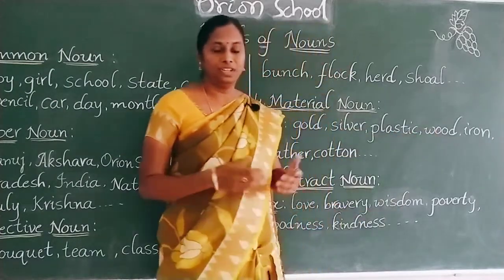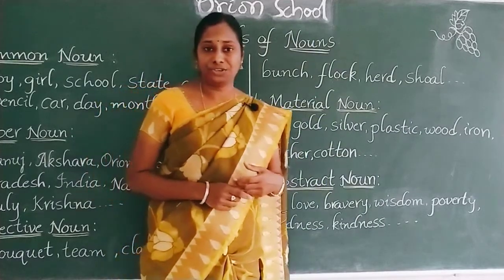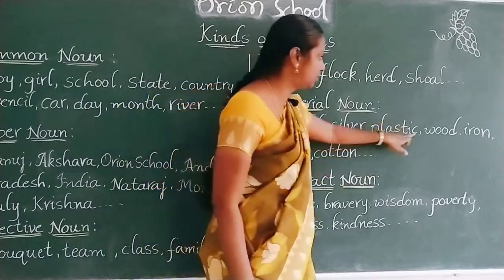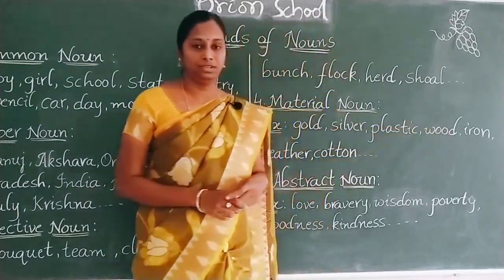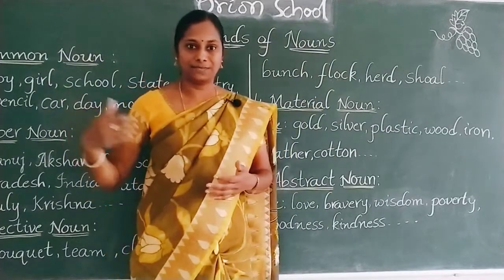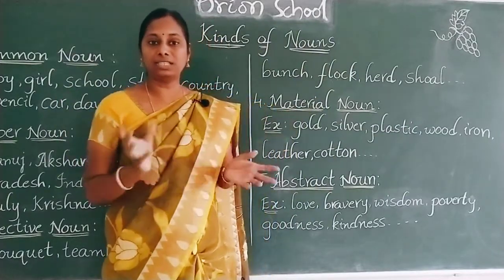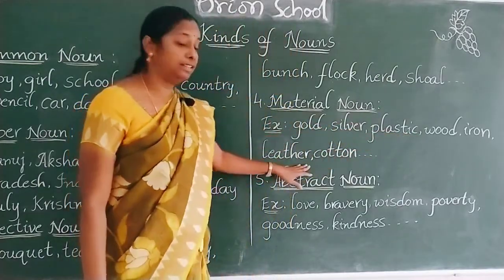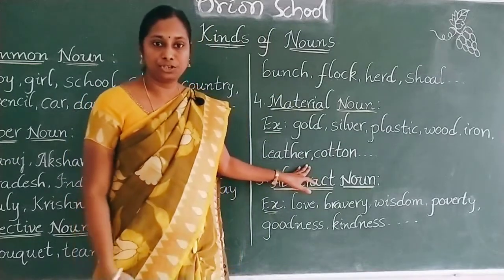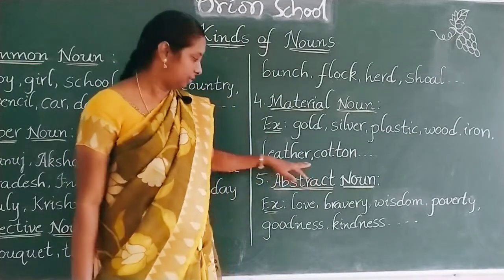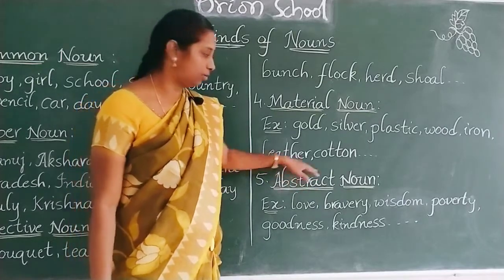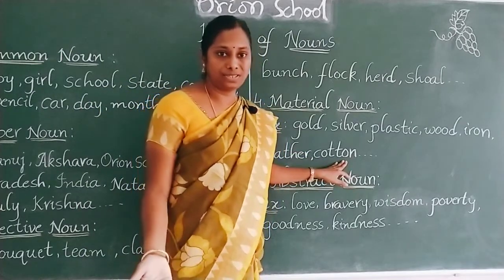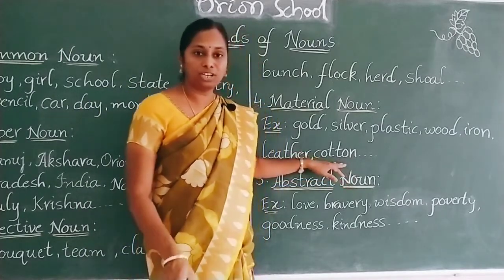Next one, wood. Tables, chairs, benches, doors, windows. All these are made of wood. So wood is a material noun. Iron: iron gates, iron safes, iron grills. All these are made of the metal iron. So iron is a material noun. Next one, leather. Slippers, shoes, bags are made of leather. So leather is a material noun. Next one, cotton. We can make sarees and dresses using cotton. So cotton is a material noun.